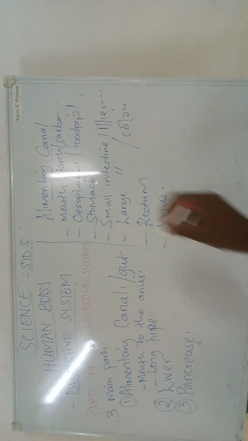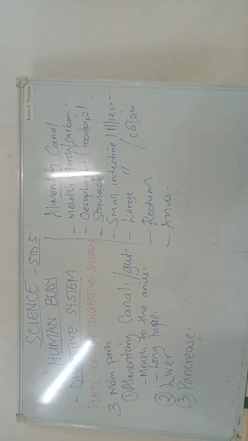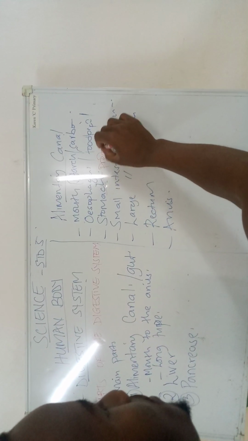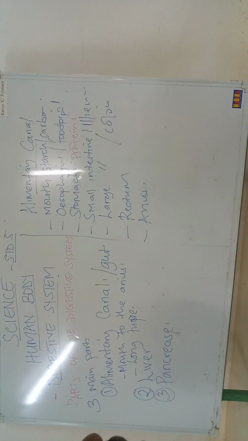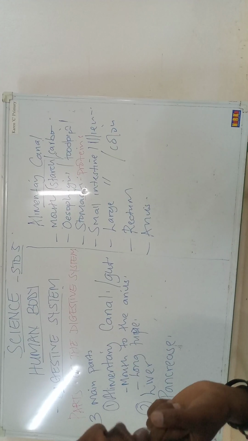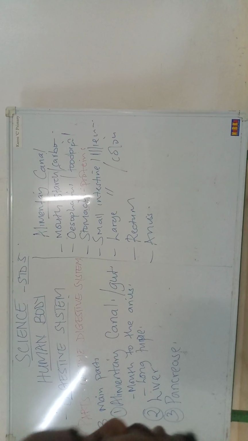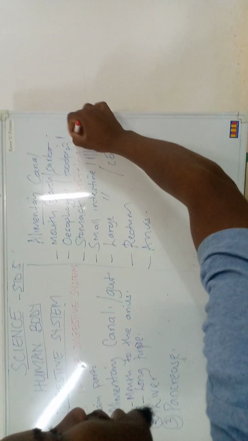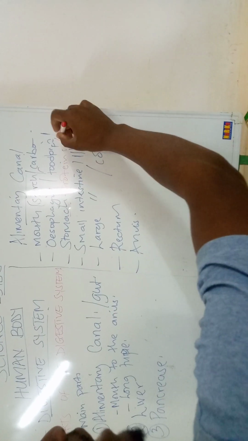In the stomach, first of all, food is temporarily stored, and we have the digestion of proteins. Proteins are digested by the help of the juice called gastric juice. Also in the stomach, we have an acid called HCl.